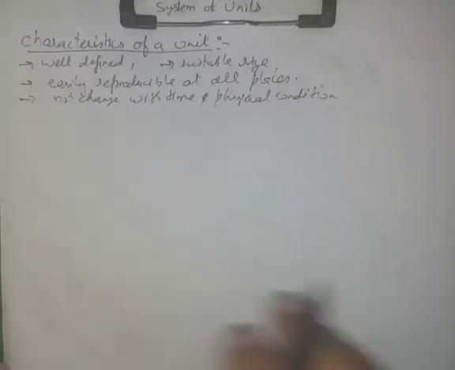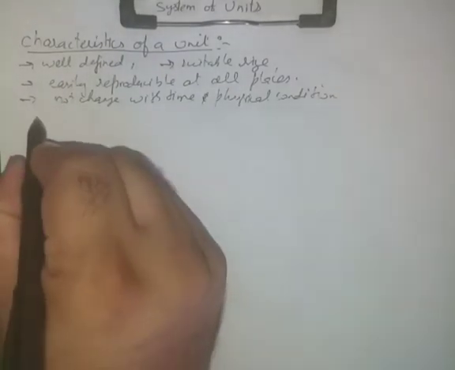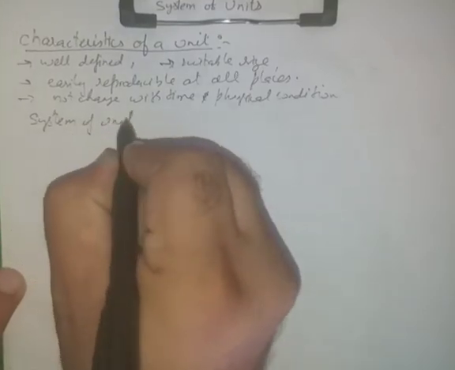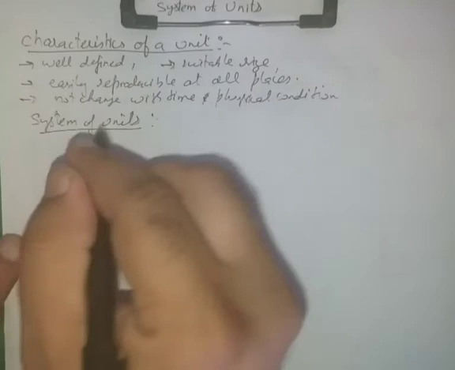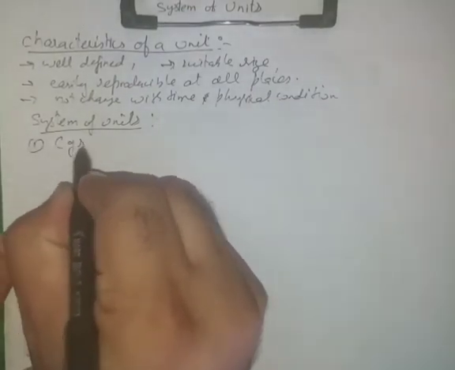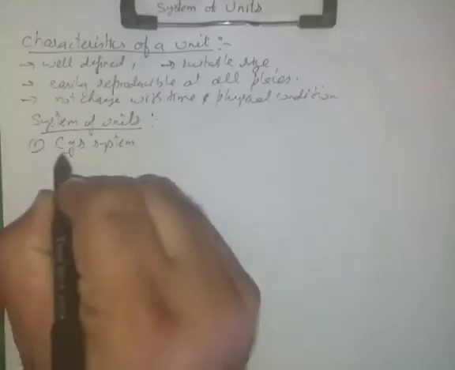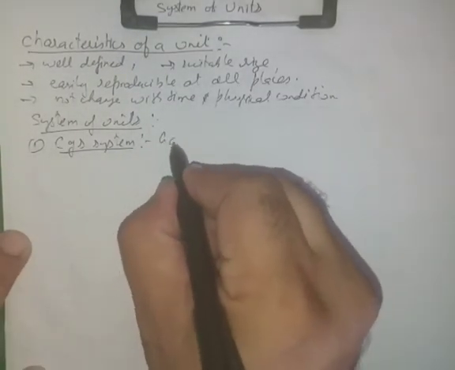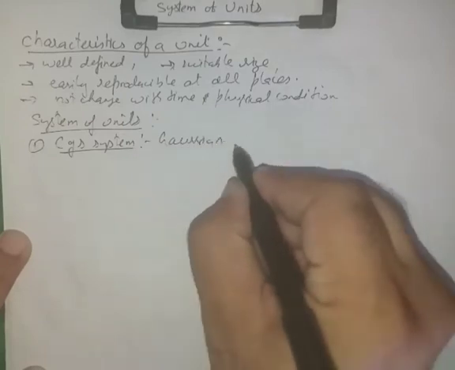Now we have to talk about some system of units. So now we will talk about system of units. The first system that is common is called the CGS system. It is also called the Gaussian system of units.